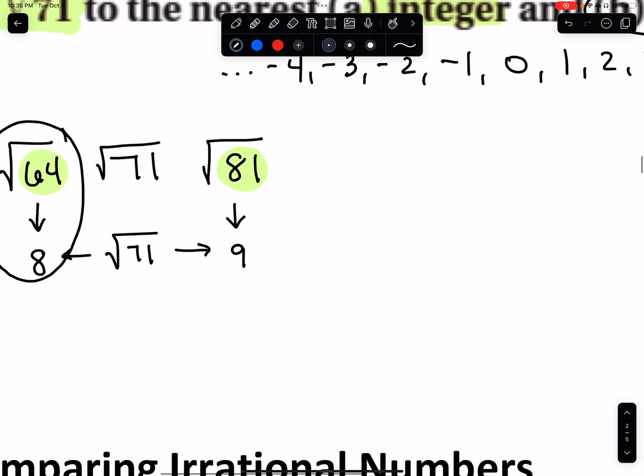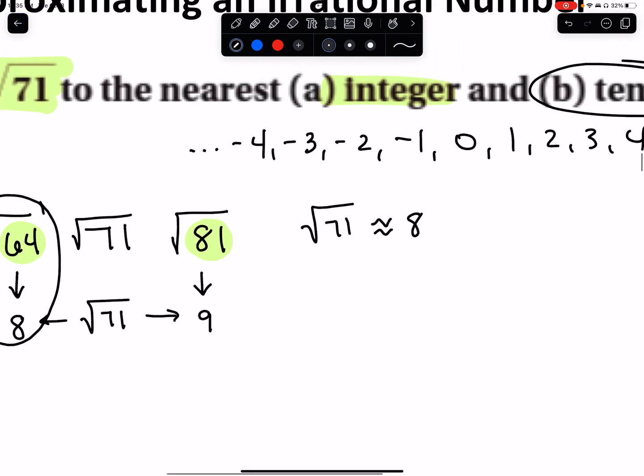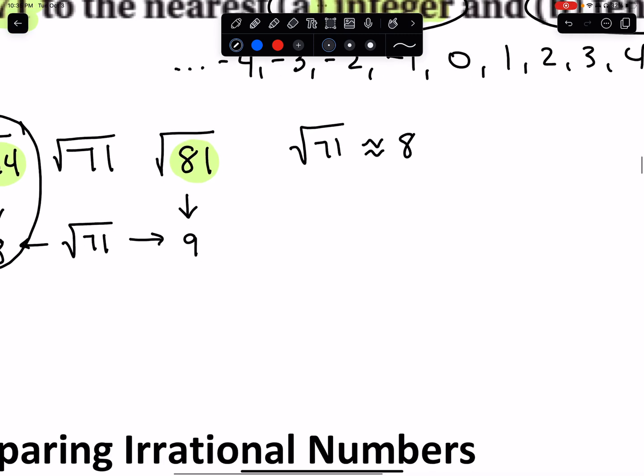So I would say that the square root of 71 is about 8. And that is our integer estimate. To the nearest integer, it's about 8. But how do we get it to one place past the decimal? We want 8 point something. How do we get that extra number?